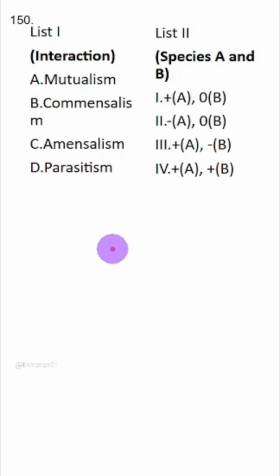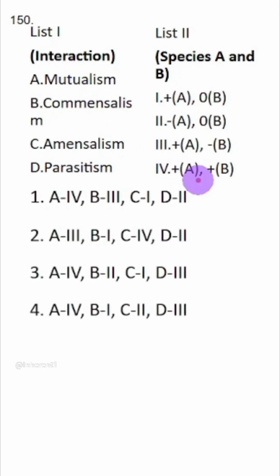Option 1 is the answer. Next one. Interaction and species. Mutualism, both are benefited. A will be 4. A4 is in 1, 3, 4. Then we have B will be either 3, 2 or 1.